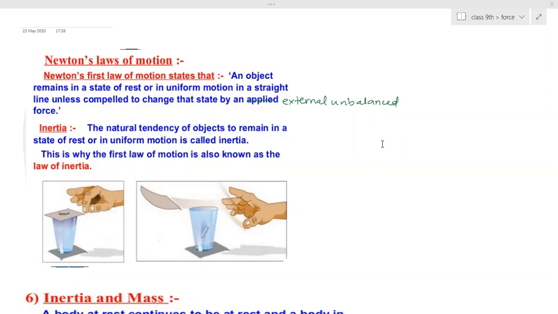Is that clear? Inertia means? There are many examples we will see, but this is exactly what I want to tell you. Is that clear to you? Yes, ma'am.